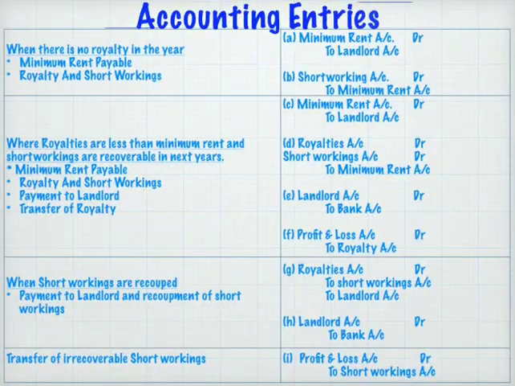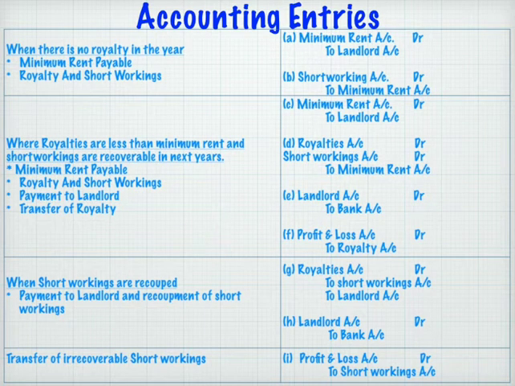Now we will see some of the accounting entries of our royalty accounts. Here I have given a format of journal entries which are used in royalty accounts. These are the entries in the books of tenants. Generally, in royalty accounts, the accounting entries are given in the books of tenant because the landlord himself does not record any transactions or maintain any books. So these are the journal entries in the books of tenant.